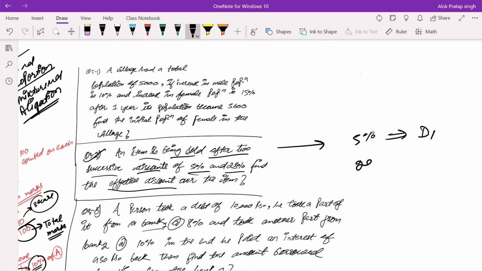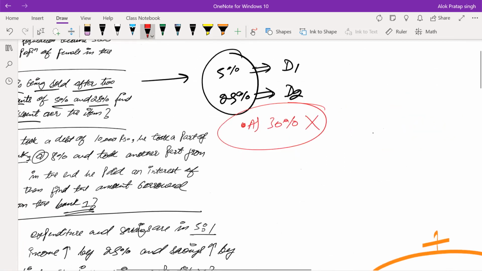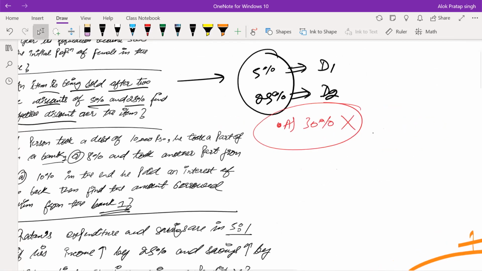Discount one and discount two. That means he is giving you two successive discounts, two back-to-back discounts. So basically in the question he is asking what will be the effective discount? Very first option in the exam will be 30%, and it will be the wrong answer. Don't make a mistake here in this concept. 30% will not be the answer.